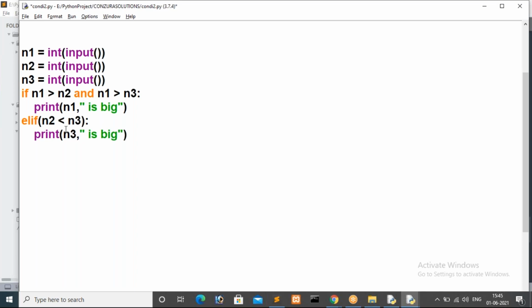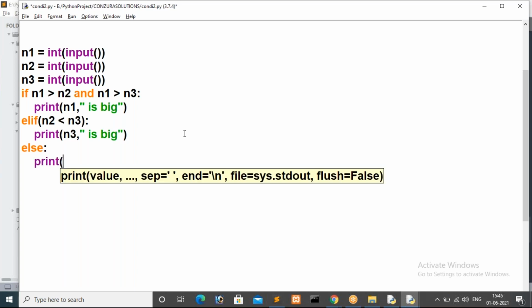If this second condition also returns false, in that case we have to go with else, because there is no need to check another one, right? So here we have to print the n2 value directly. n2, sorry, you have to specify a comma here, n2 is big. You just save this file and run this one.